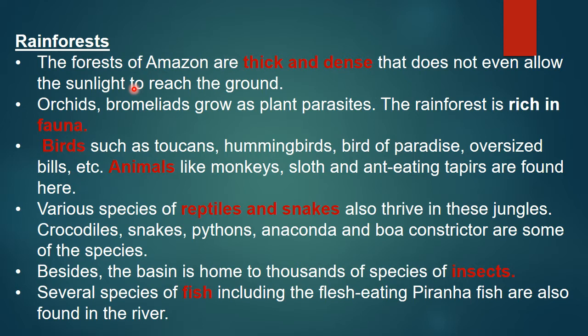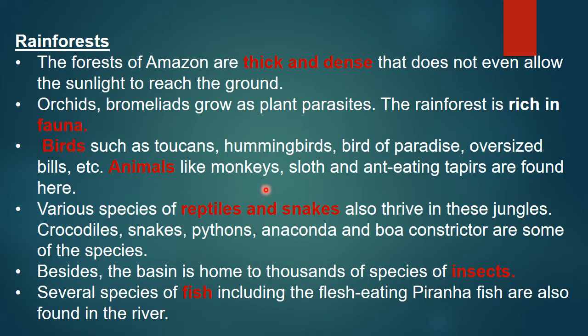Then we can find some plant parasites like orchids, bromeliads, like this some plant parasites we can find. And this rainforest is rich in fauna. We can find, fauna means, we can find more plants and also we can find more animals. Okay. So, children, as you all know, what is fauna? Fauna is all the animals we can find in that place, and flora means all the plants we can find in that place. Okay. So, that's all.